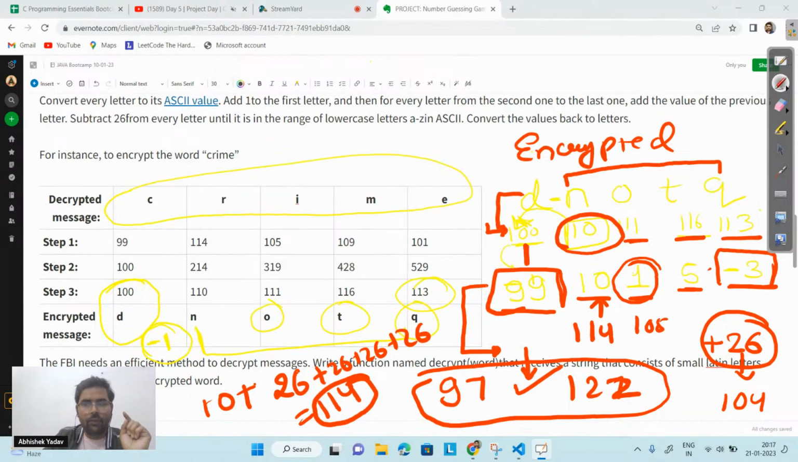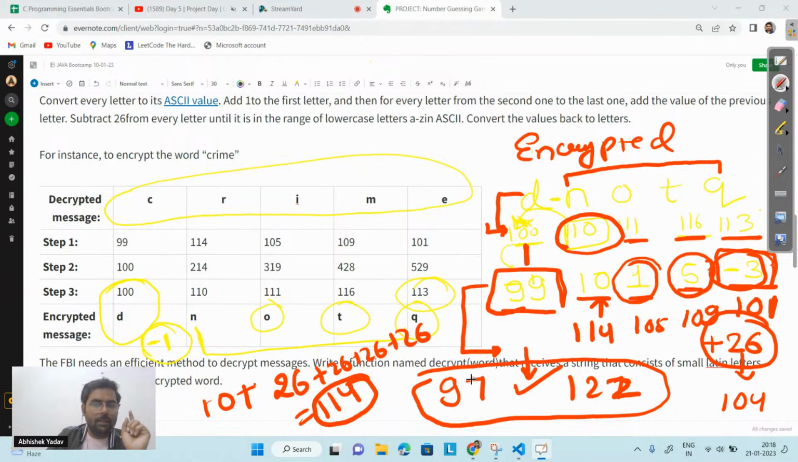After that, I have 5. Again, how many times do I have to add 26? Four times. Again, what I will get? 104 plus 5, 109 here, right? After that, I am having minus 3. Again, I have to add 26 four times. So what I will get here? I will get 101. Okay.